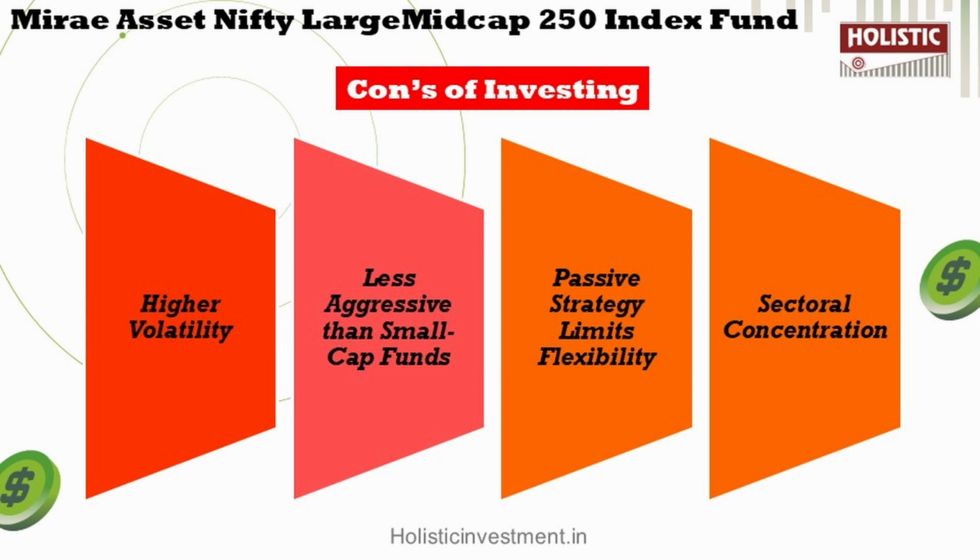So there are 4 potential drawbacks in this fund, which are: number 1, higher volatility. So with the inclusion of mid cap stocks, the fund can be more volatile compared to pure large cap fund. So mid caps are more sensitive to market fluctuation, which could lead to sharper ups and downs. Number 2, less aggressive than small cap fund. While mid caps offer growth, the fund is less aggressive compared to small cap funds. So if you're seeking maximum growth potential, this might not be the best option.